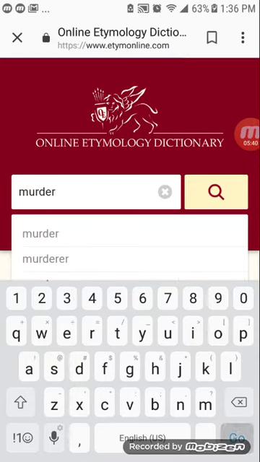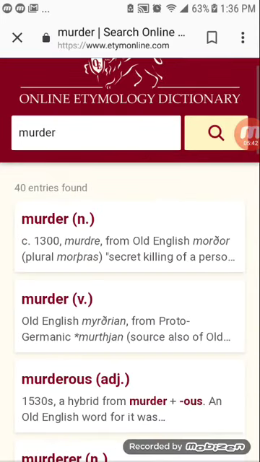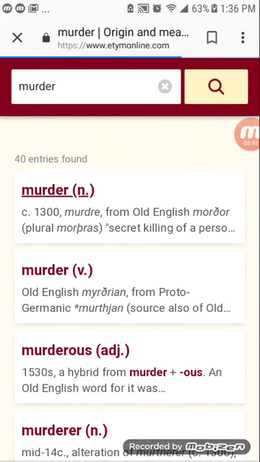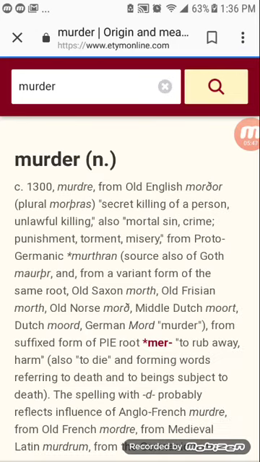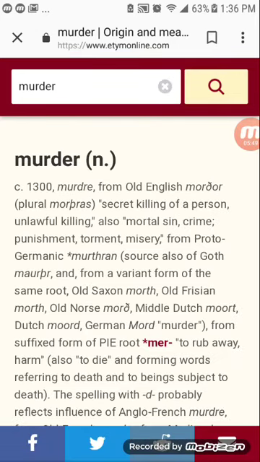Unless they changed it, it should have the meaning I'm looking for. Murder. It says from Old English, moror, plural morphous, secret killing of a person, unlawful killing. That's basically what it boils down to. Your secret killing. You plot out to kill somebody.